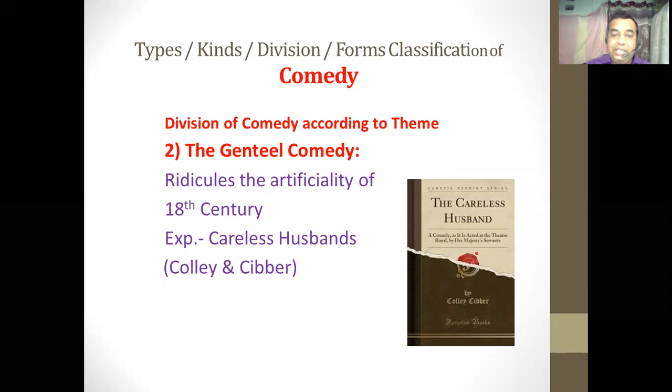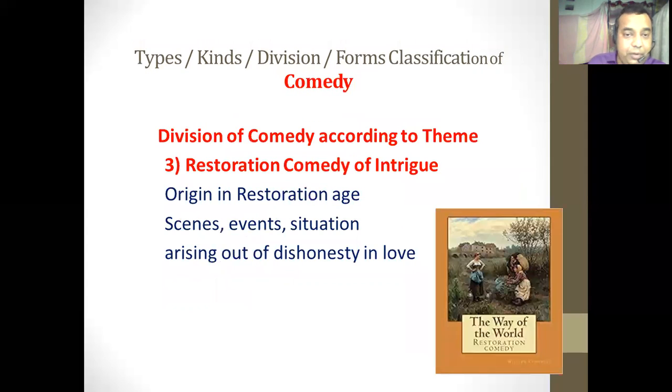And the best example is Careless Husbands, and the writers are Kohli and Sibber. Third type of drama, or third type of comedy according to the theme, is restoration comedy of intrigue. Intrigue means plotting. It is the kind of plot which has been made by a person or group of persons to outwit, to defeat another person or another group of persons.